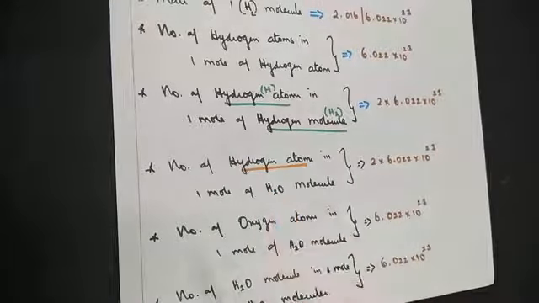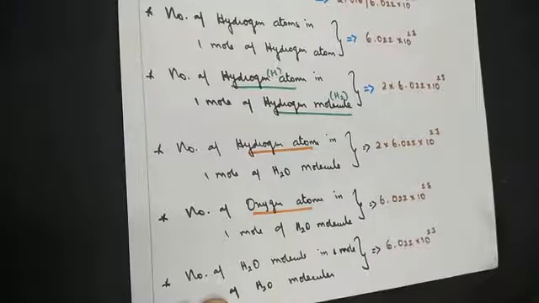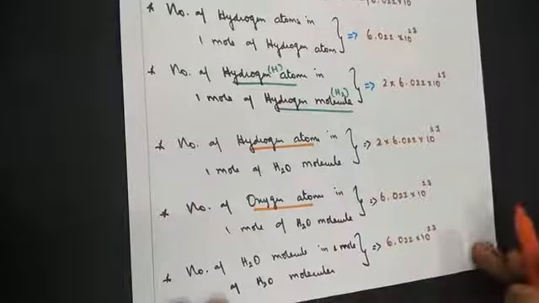Move on to one more. Number of oxygen atoms in 1 mole of water molecules. Oxygen atoms in 1 mole is also 6.022 into 10 to the power 23.